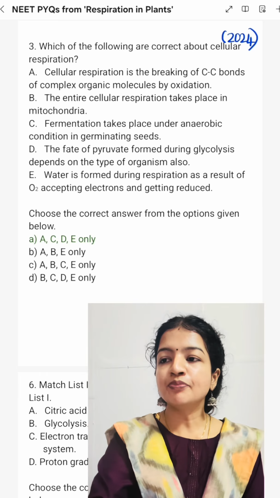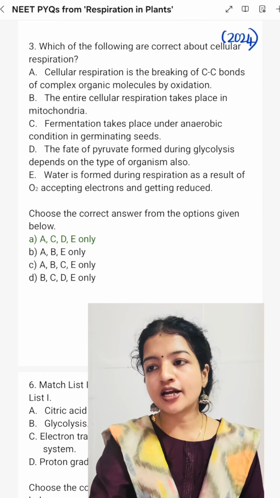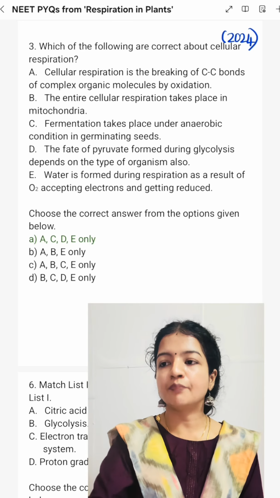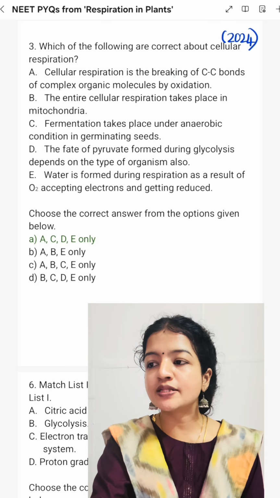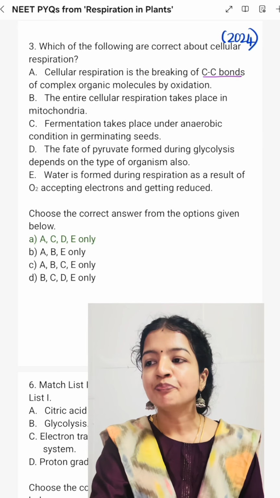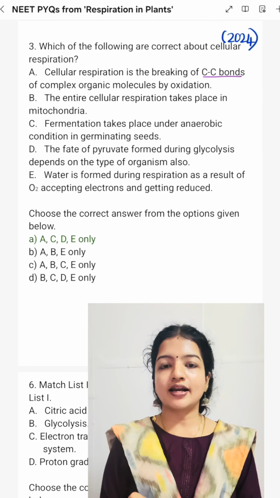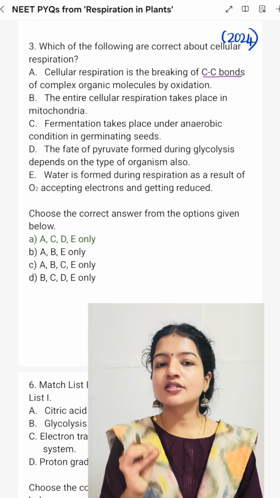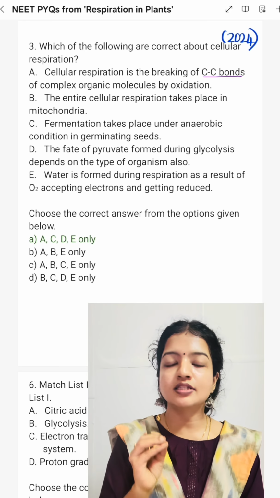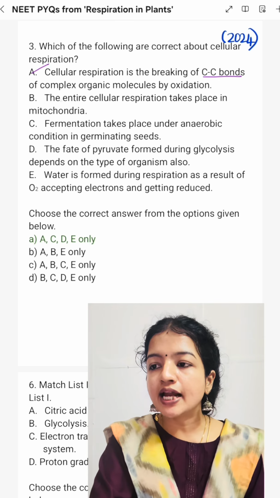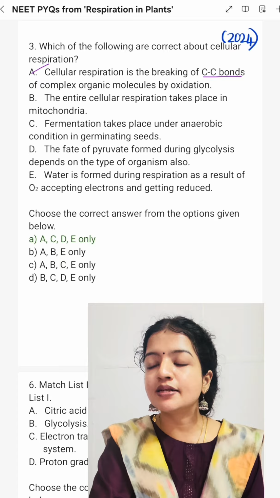Then third question, which of the following are correct about cellular respiration? They have given 5 statements about cellular respiration and asked for the correct ones. Statement A, cellular respiration is the breaking of carbon-carbon bonds of complex organic molecules by oxidation. This is correct. In complex organic molecules like glucose, the carbon-carbon bonds are broken by oxidation in cellular respiration. So A correct.